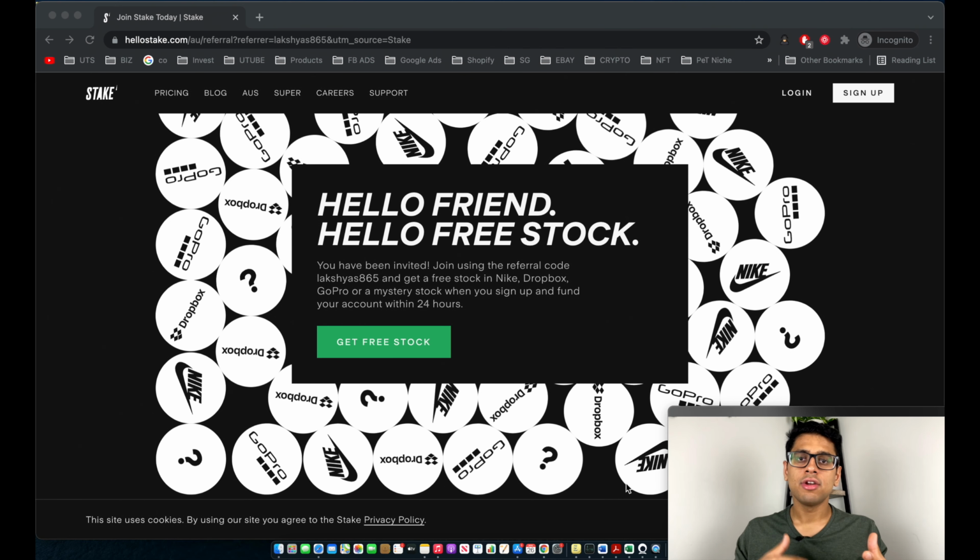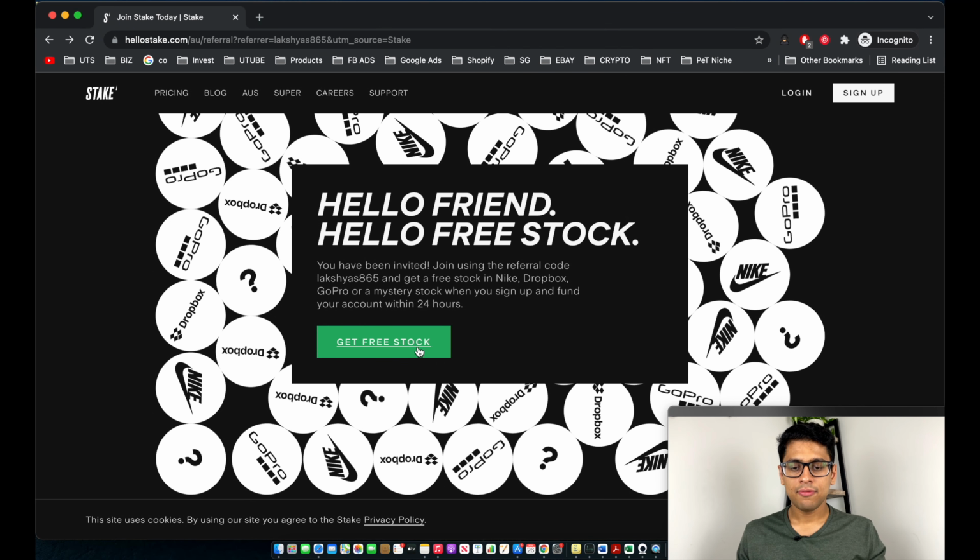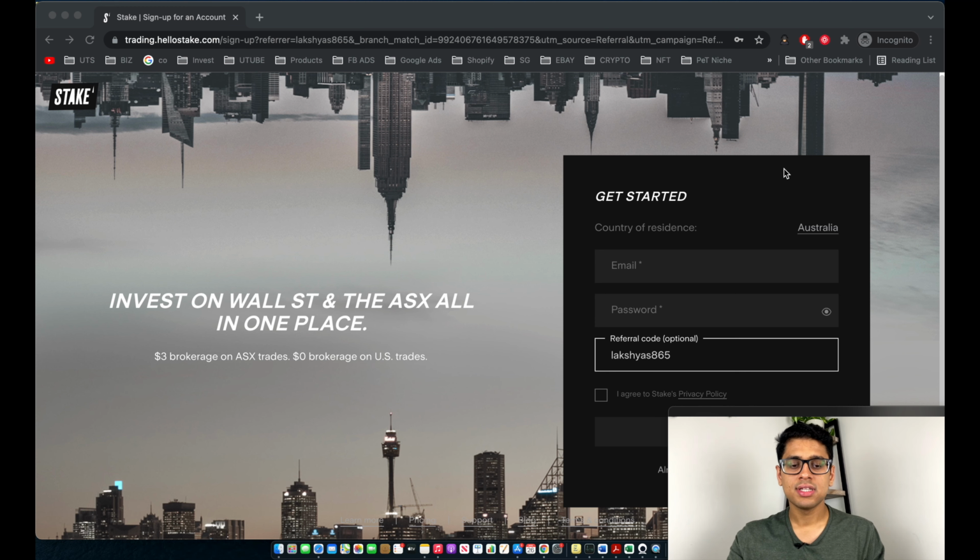So now let's go ahead and create an account on Stake. So for us to do that, you go ahead and click on get a free stock. So as you guys can see, now we're brought to the Stake sign up page. Over here, you need to go ahead and fill in your email address, create a password and put in the referral code as it is. And then finally go ahead and click on I agree to Stake's privacy policy. And finally make sure that the region which has been selected over here is correct.